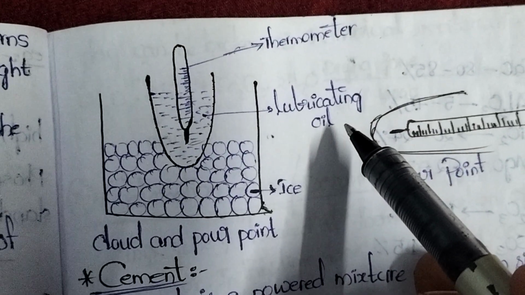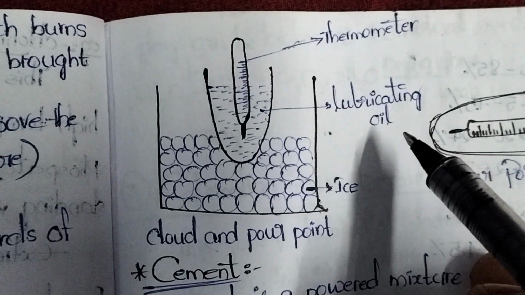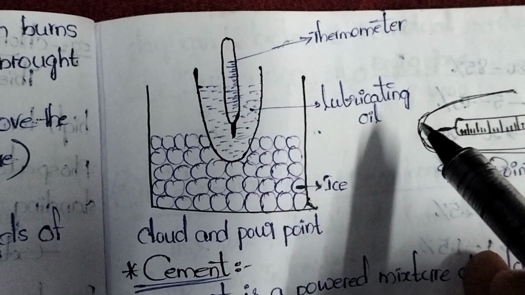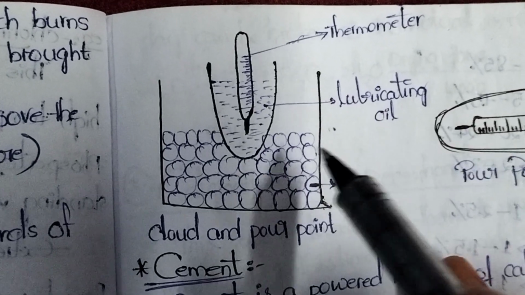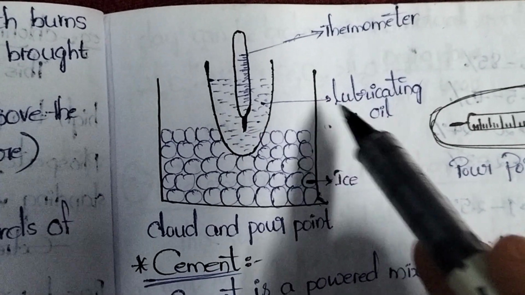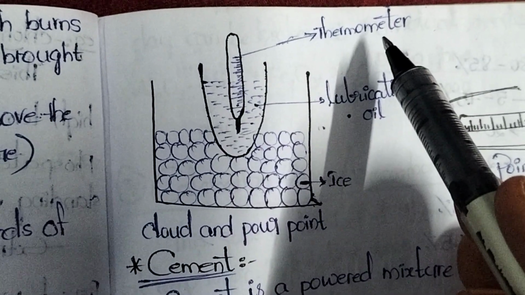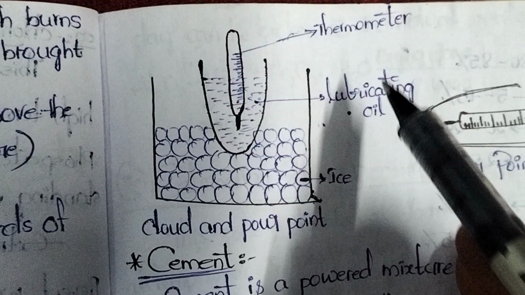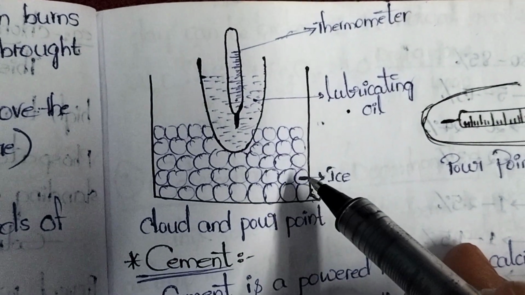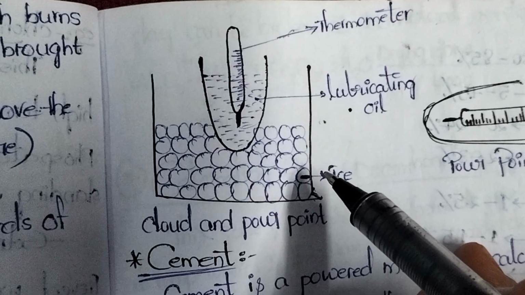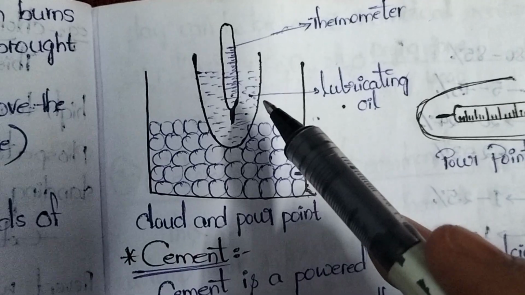You should remember it as coconut oil, because you can remember it for a longer time. If you consider this lubricant oil as coconut oil or any oil which we use in our daily life, here in this lubricant oil we placed one thermometer to measure the temperature. Whenever we place this lubricant oil in ice, because we are decreasing the temperature, it will convert into solid.